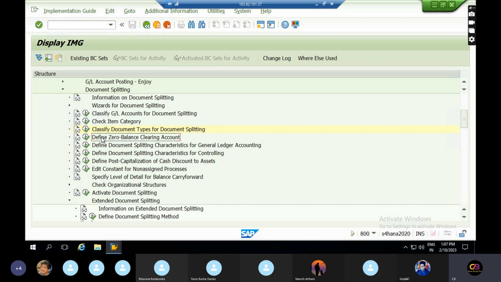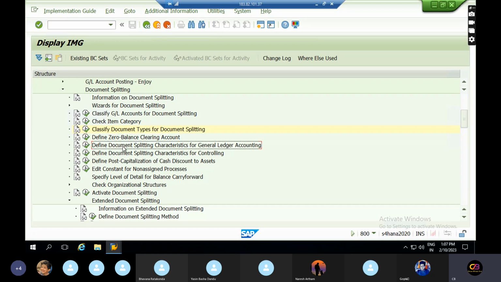Then define zero balance clearing account. I will tell you why this zero balance clearing account is required. Just for the time being, ignore it. I will take a separate session for this, separate meaning after 15-20 minutes. I will explain what the zero balance clearing account is separately.